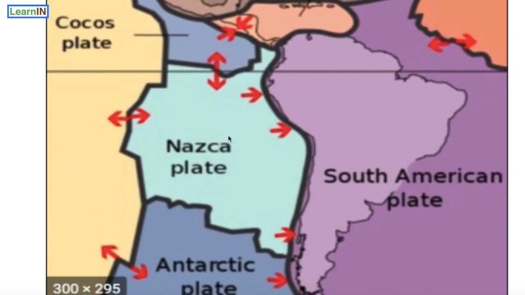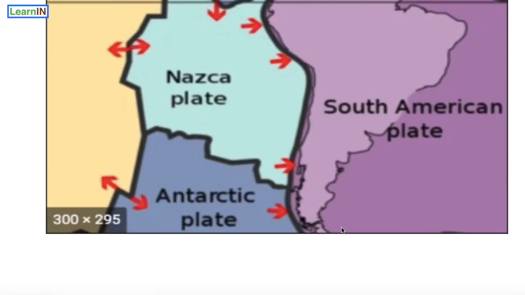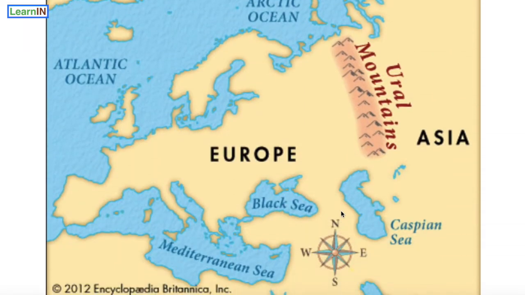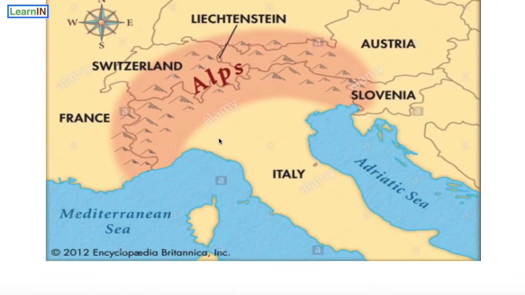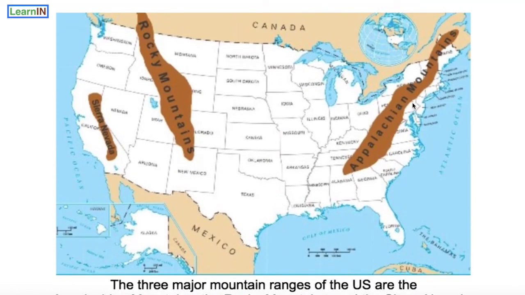Here we can see Nazca plate has subducted under the South American plate. Other mountains are Ural mountain, that is a natural barrier or boundary between Asia and Europe, extending from the south of Arctic Ocean to the north of Kazakhstan. And here Alps mountain covering France, Switzerland, Liechtenstein, Austria, Slovenia and Italy. And these three are the most important mountain ranges of the US: Appalachian Mountain, Rocky Mountain and Sierra Nevada.